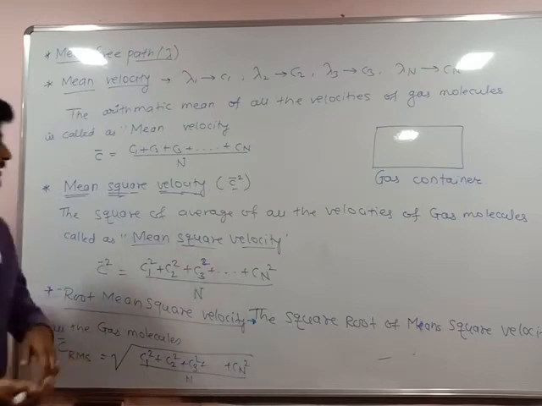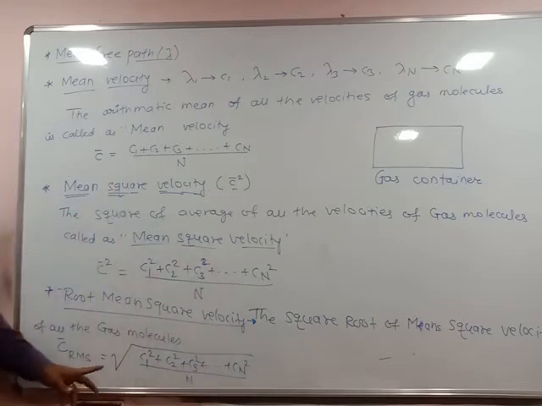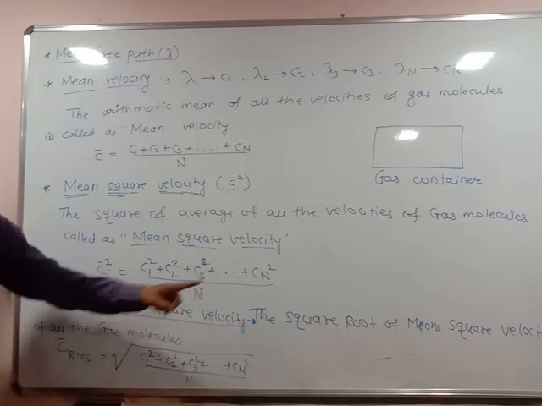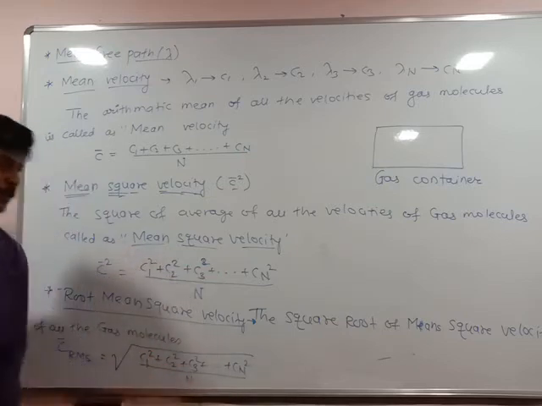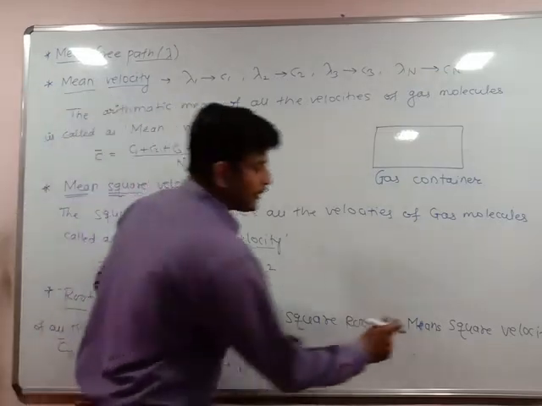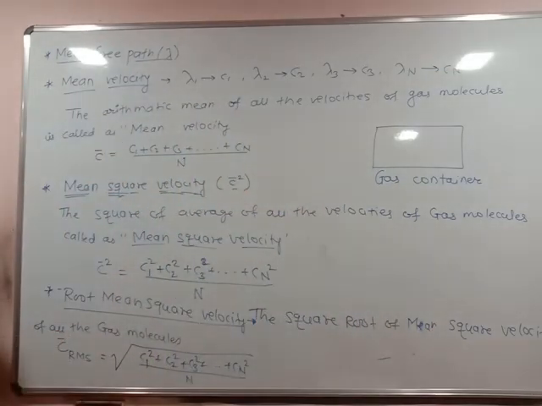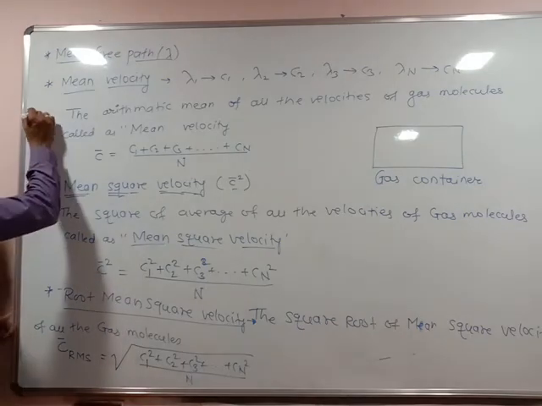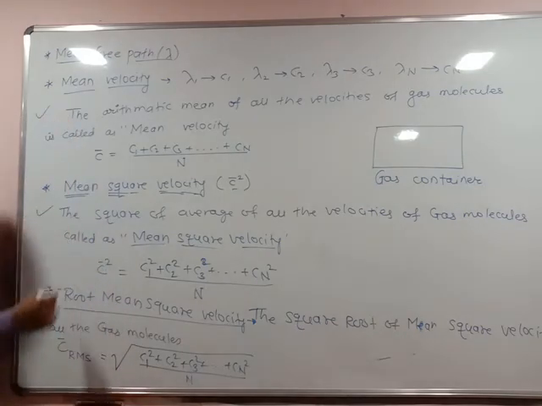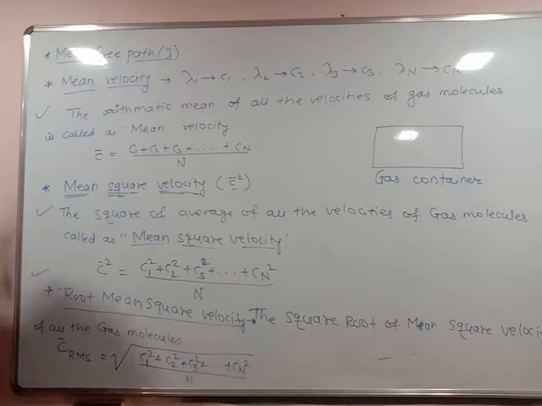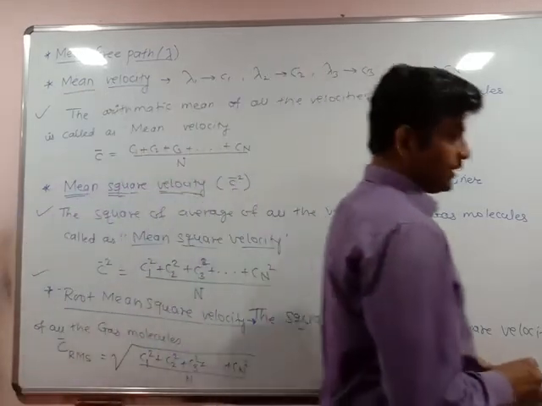All we did was take the mean square velocity and take its square root. CRMS, root mean square, is the square root of mean square velocity. So these are the basic definitions: mean velocity, mean square velocity, and root mean square velocity.